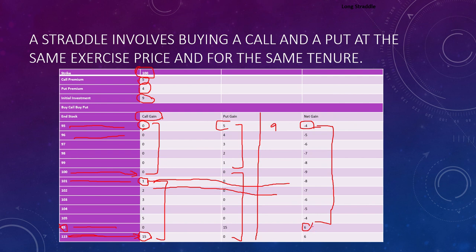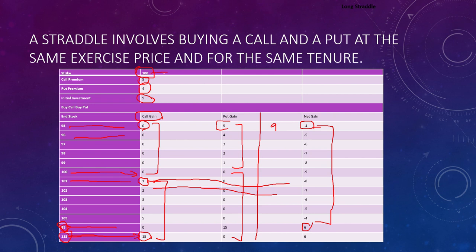So what do we understand by this situation when we will use a straddle strategy in options? The first thing we need to understand here is that a straddle should be applied in a situation when the market is highly volatile and there are larger gaps, because your strike price is rupees 100. So you are at profit when the market price is either 85, 15 points down, or 15 points up at 115,